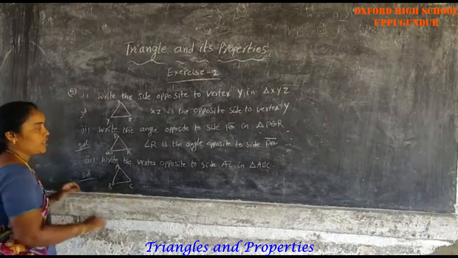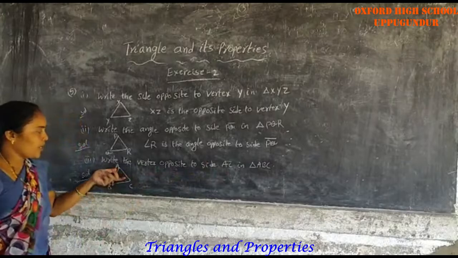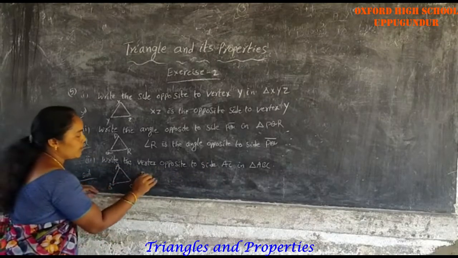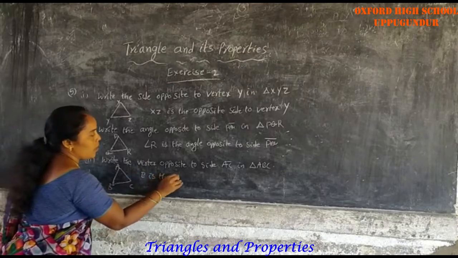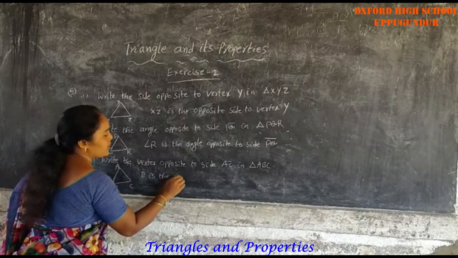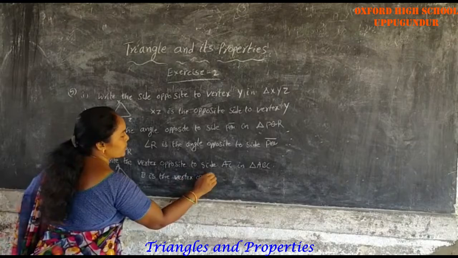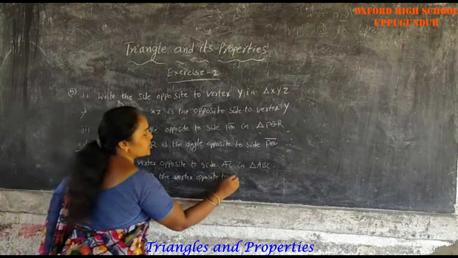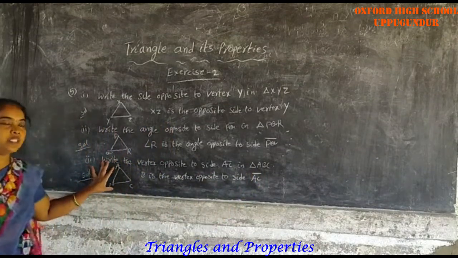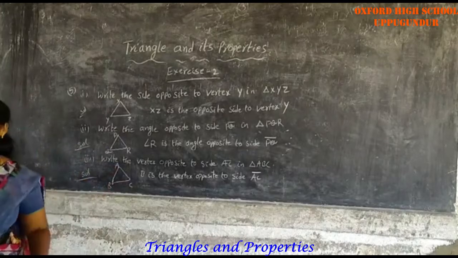Opposite to side AC, the vertex is B. B is the vertex opposite to side AC. Okay, this is exercise 2.